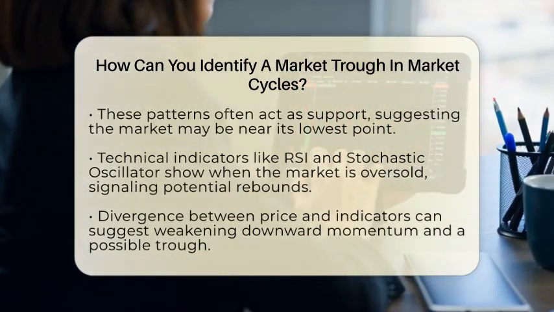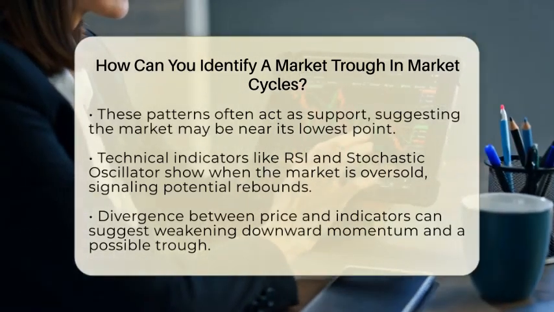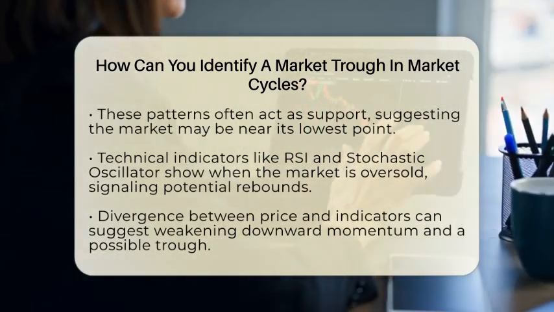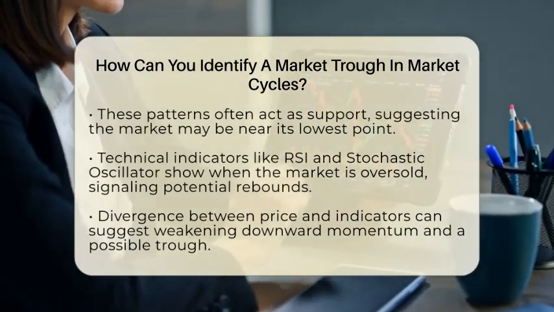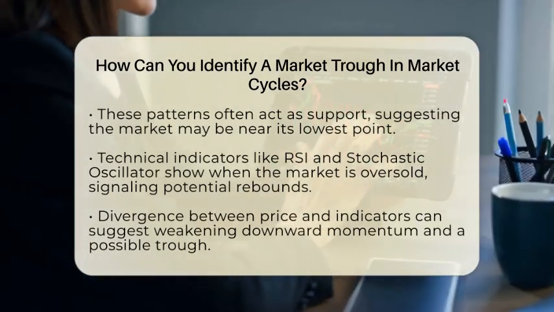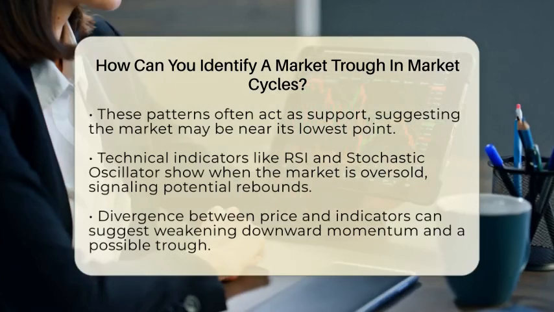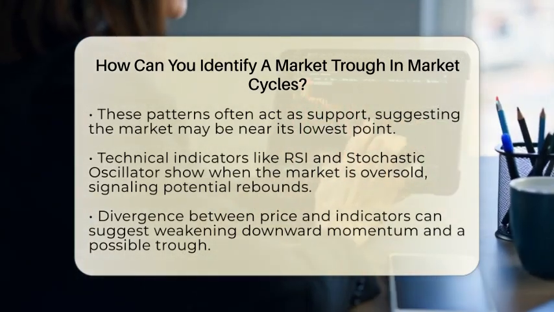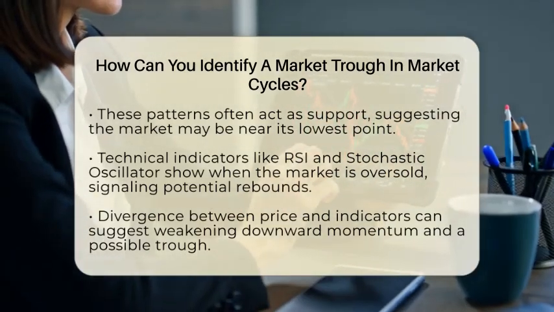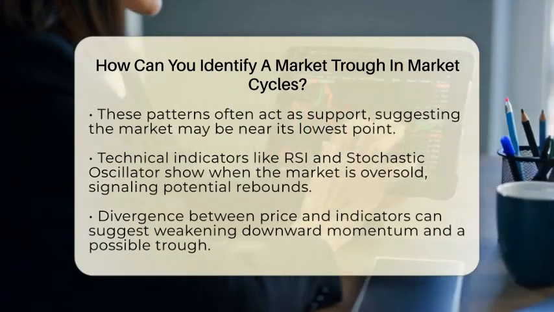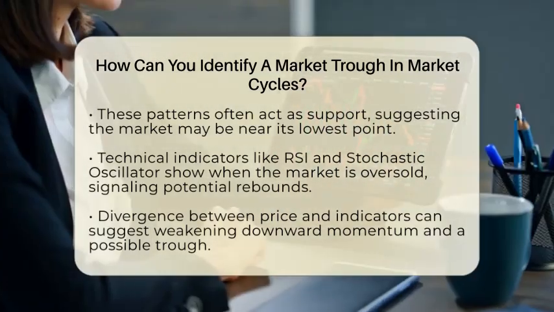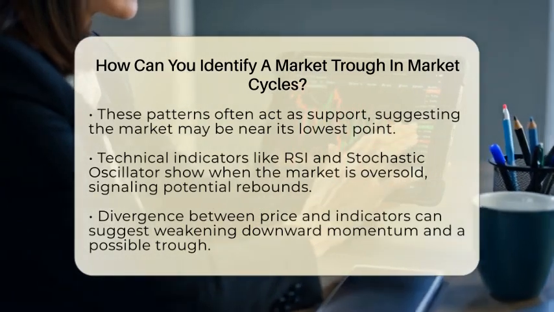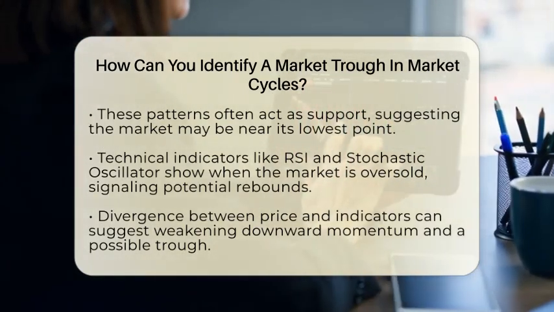Momentum oscillators like the relative strength index or the stochastic oscillator show when the market is oversold. When the RSI drops below 30 or the stochastic falls below 20, it indicates that selling might be overdone. This can be a signal that prices are ready to rebound. Also, if the price makes a new low but the indicator does not, it's called divergence and suggests weakening downward momentum, hinting at a possible trough.